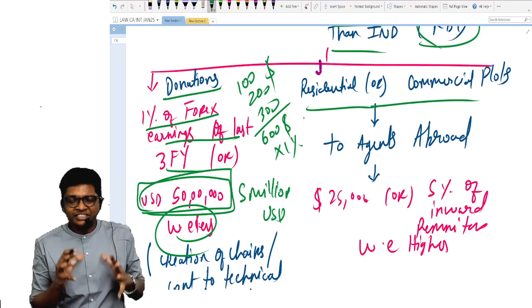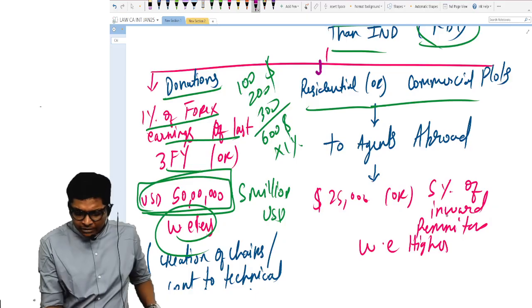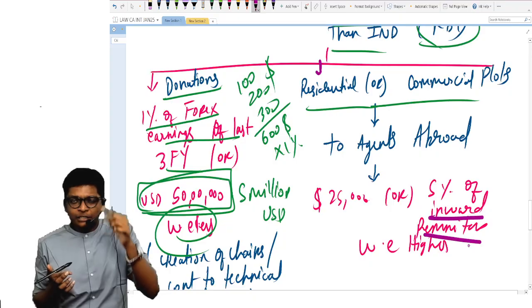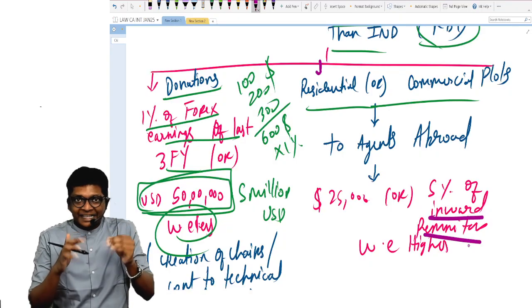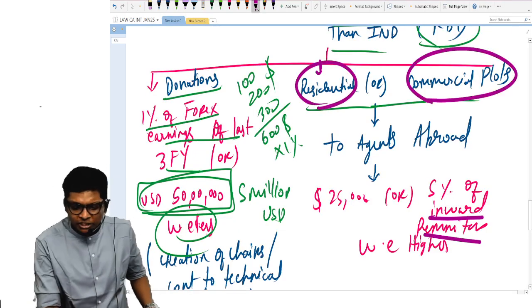I want to settle down in Chennai. Because you're selling it abroad, you will get some money. That money is called inward remittance. Somebody is helping me to sell it in Dubai. I don't know people, so one agent is helping me sell the property abroad, whether residential or commercial plot.